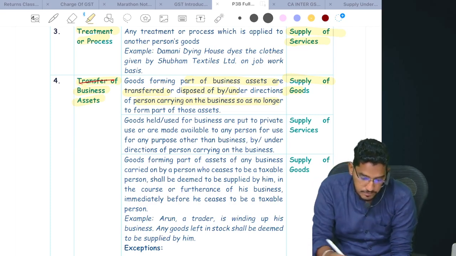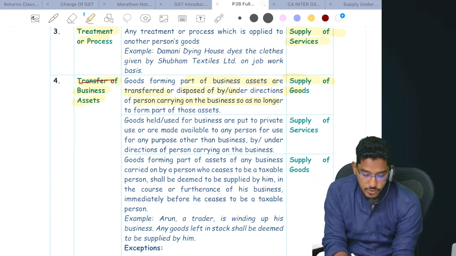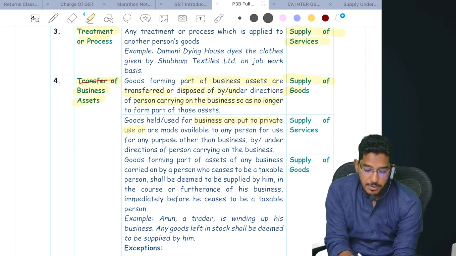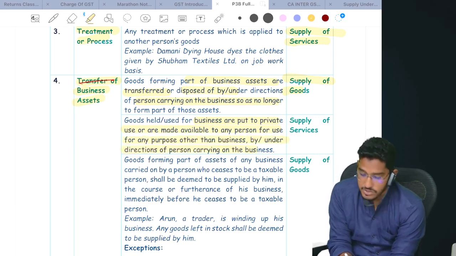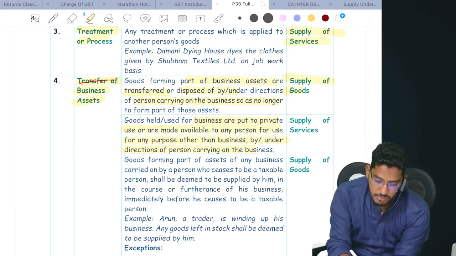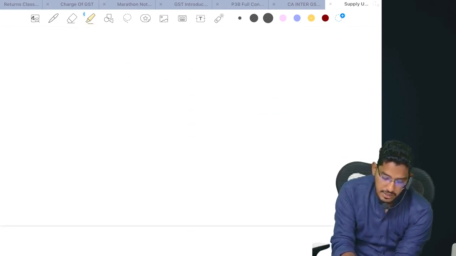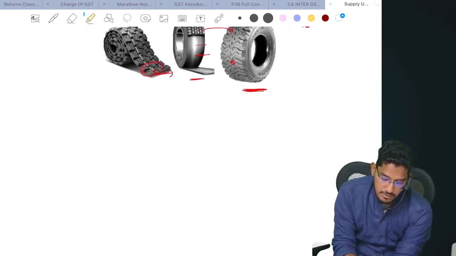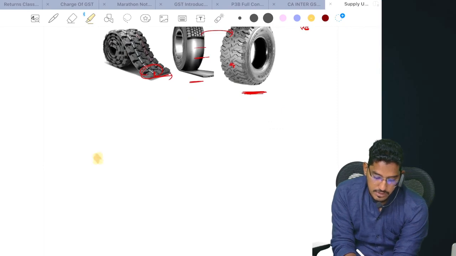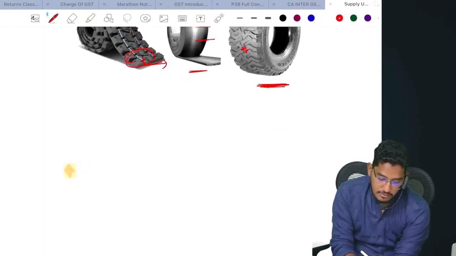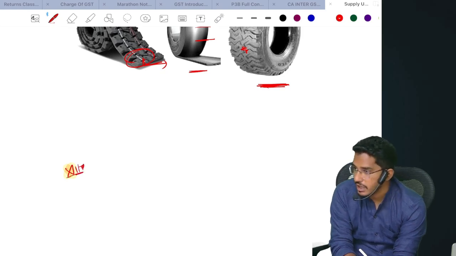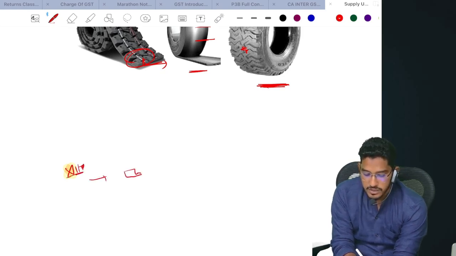Next one: goods held or used for business, or put to private use, or made available to any person for use for any purpose other than business, by or under the directions of the person carrying on the business. What do you mean by this? Say, for example, there is one company, X Limited, which has taken one car. That car is supposed to be used for official purposes.